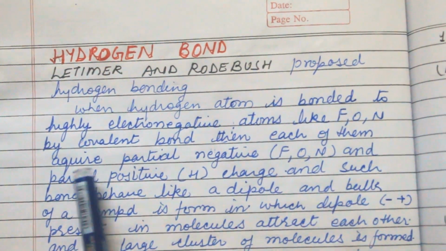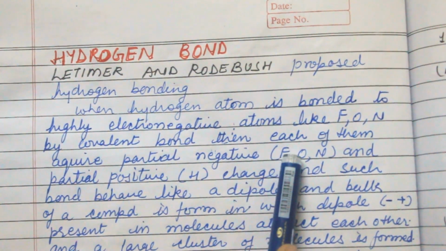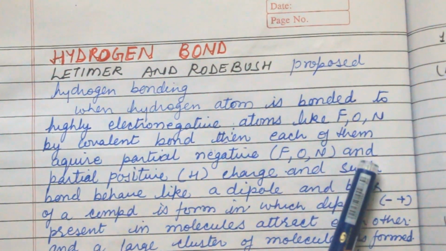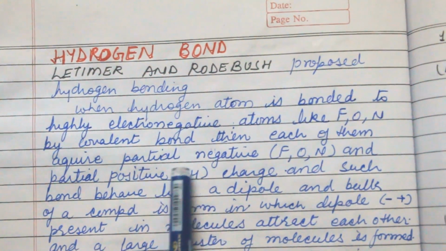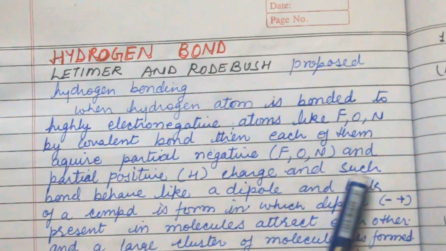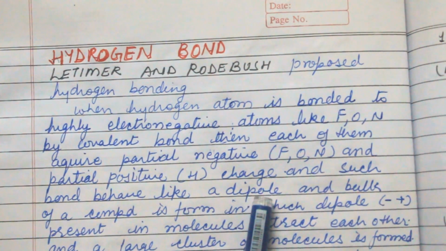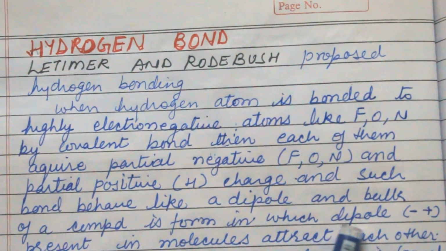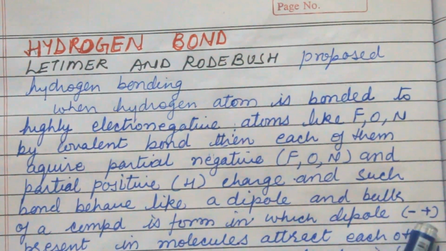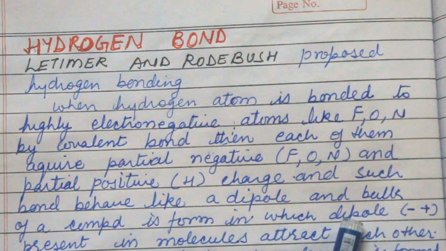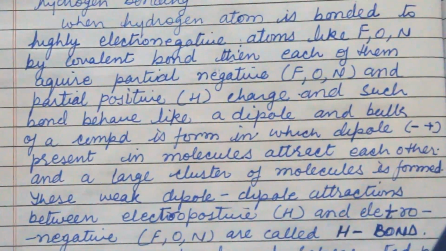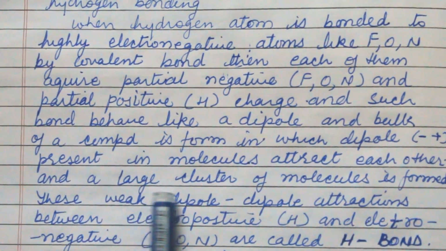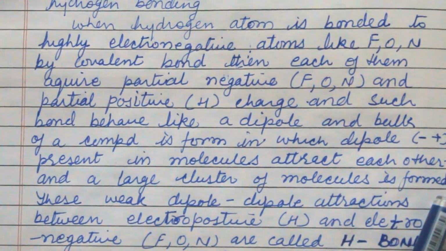then each of them acquires a partial negative charge, that is F, O and N acquire a partial negative charge, and H acquires a partial positive charge. Such a bond behaves like a dipole, and a bulk of compound is formed in which two poles, positive and negative, are there, that is why it is known as a dipole. Dipoles present in the molecule attract each other and a large cluster of molecules is formed.